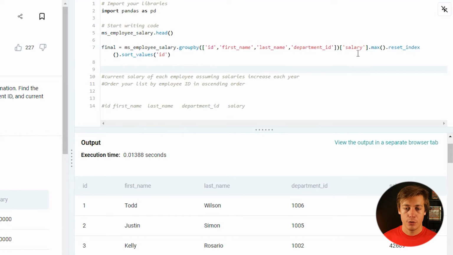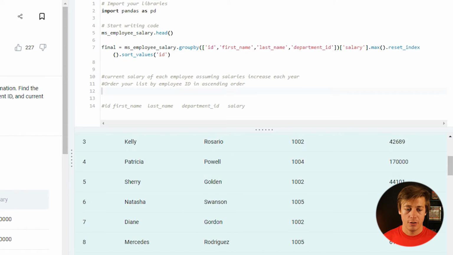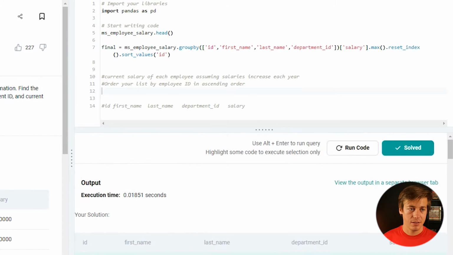And again, why I didn't need to do two frame is we're just replacing the salary. We're not building out a brand new frame to here. And I think that should be it. So if we just go over here, solved, and it's 100% correct, looks good, super, super easy.